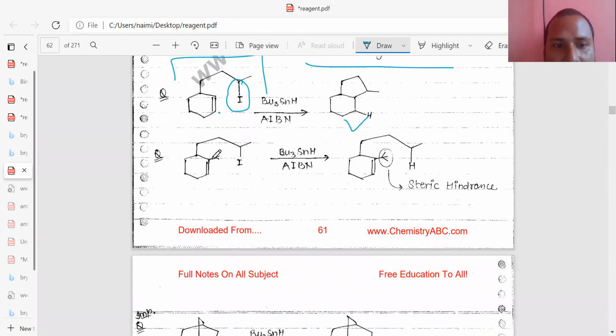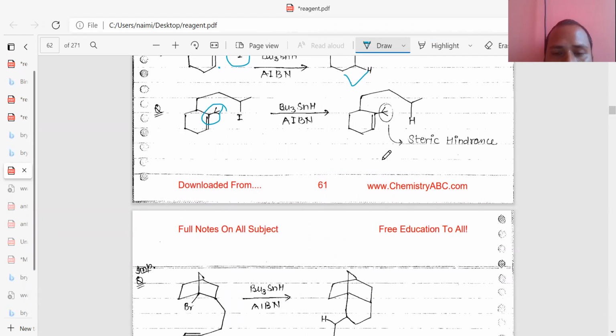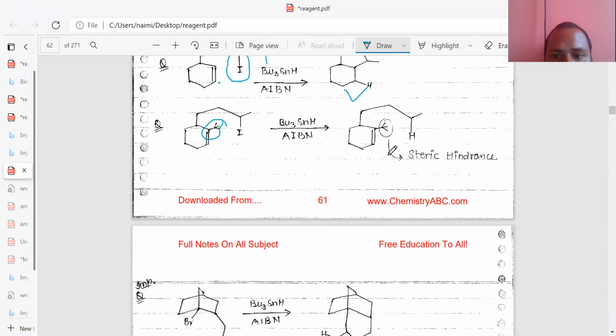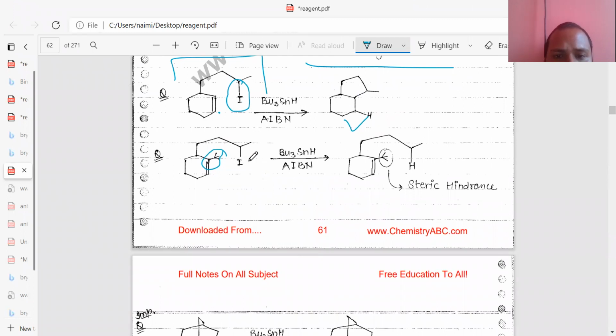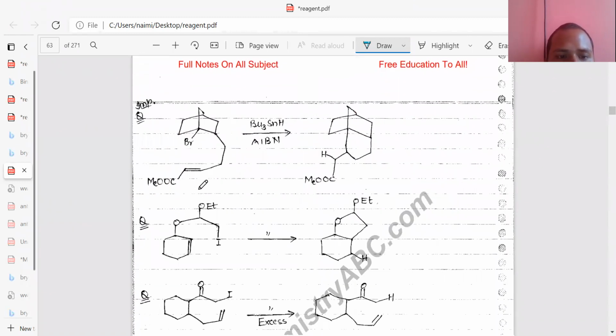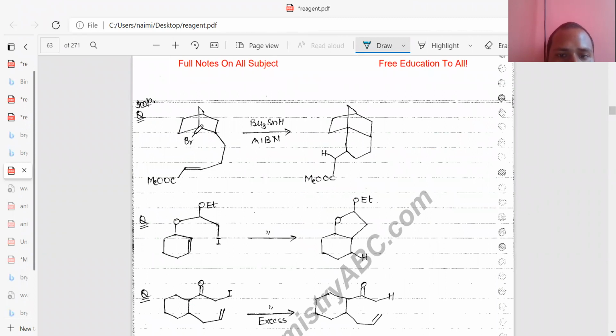So you can see this one, there is steric hindrance in this position. Okay. So what takes place here? If you see this one, then there is no formation of a 5-membered ring. Okay. So formation of only the C-H bond takes place here. Okay. Similarly, in this position, first of all, this bond will break down, forming a free radical, and this free radical and this free radical, because it is also forming a free radical here. Okay. So this bond forms, and this free radical abstracts a hydrogen free radical, forming the H-X bond. Okay. So it is the product.